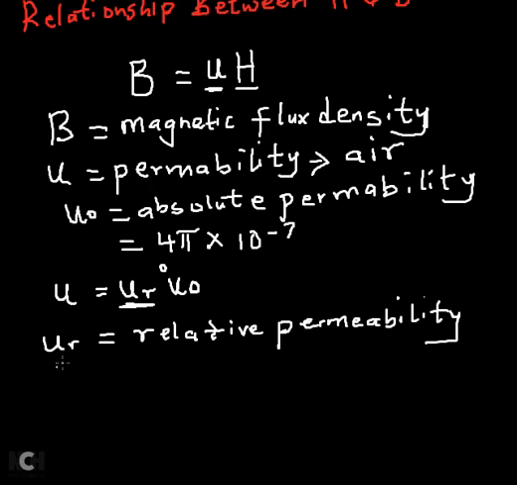Which simply means that as much as we are dealing with different material mediums, other than air and or free space, we have to multiply by a particular constant known as relative permeability. For example, if you are dealing with paper, paper has its own relative permeability. If it is oil in that medium, it has its own relative permeability. If it is water in that medium, it has its own relative permeability. Please take note of that. But if we are dealing with free space, no other medium, then the permeability at that point is just going to be the absolute permeability. I hope that is well understood.